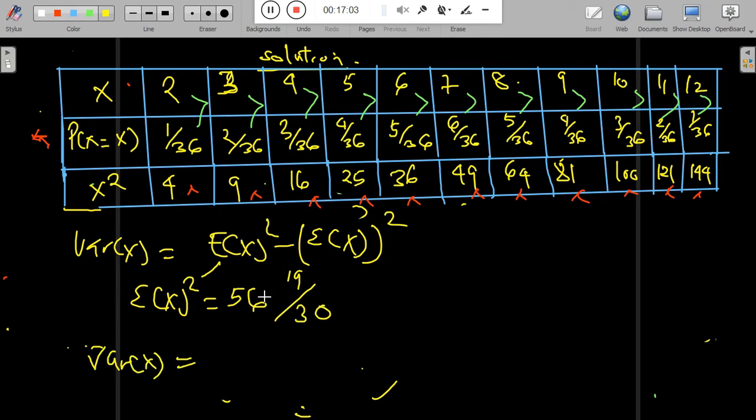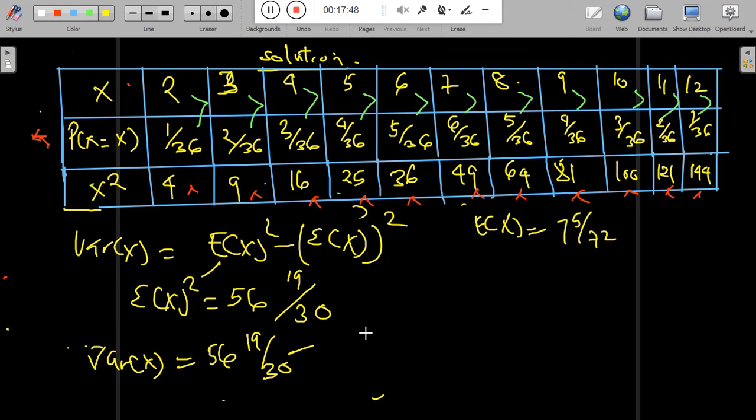So we plug in 5619 over 30. Then we minus the mean value, the expectation we found earlier, which was 75 over 72. Then you square it. So the variance of x will be equal to 5619 over 30 minus (75 over 72) squared.